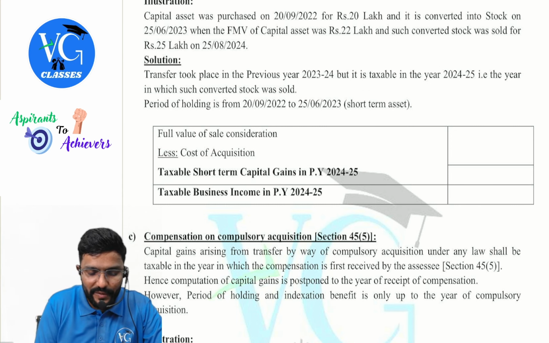So it will be a short-term asset, guys. So full value of sale consideration is how much? Fair market value, 22 lakh. Yes, sir. Cost of acquisition, as it is short term, I am claiming only the cost, which is 20 lakhs. Sir, how much is the gain? 2 lakh.